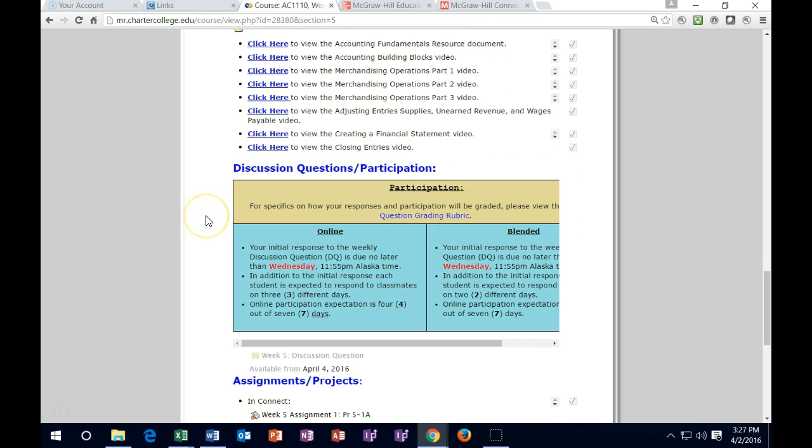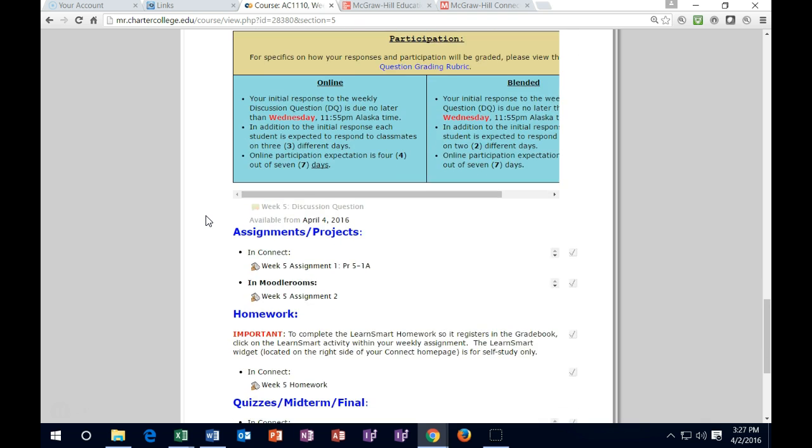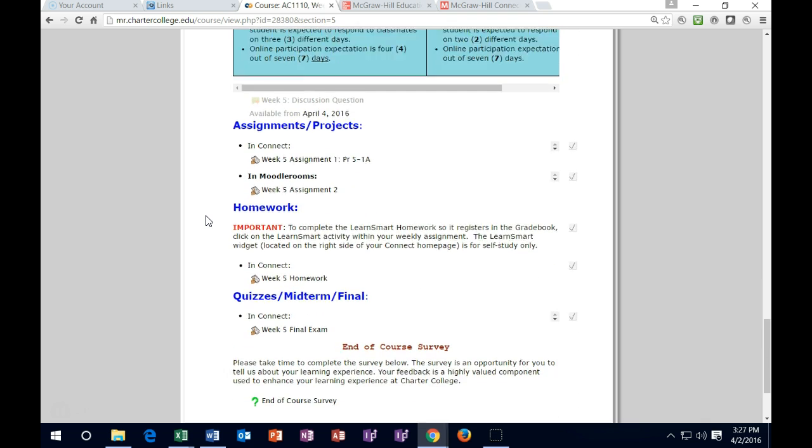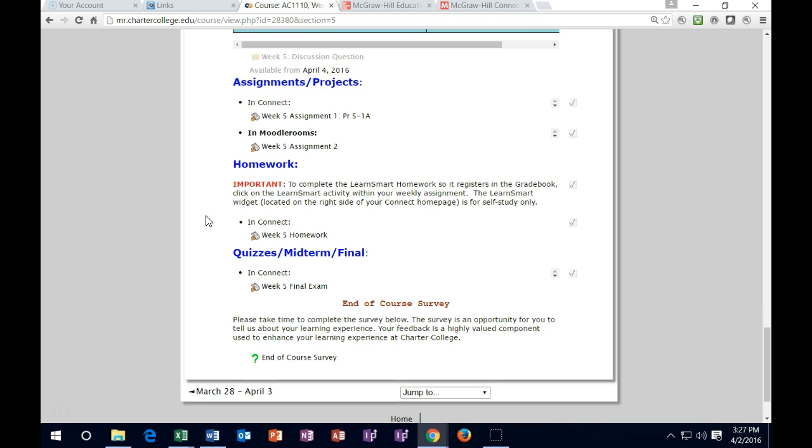Everything down here, of course, is what we need to get done for the week. So we have the discussion forums, assignments, homework, and quizzes. Remember that you want to make sure to go through here and check off that you have done everything in this section, even though a lot of the work will be done up here in McGraw Hill's Connect. You want to check them off down here because it's kind of like the list, everything from the discussion forums down.